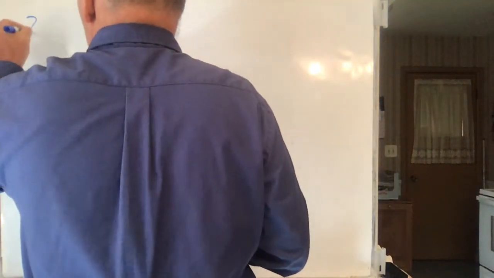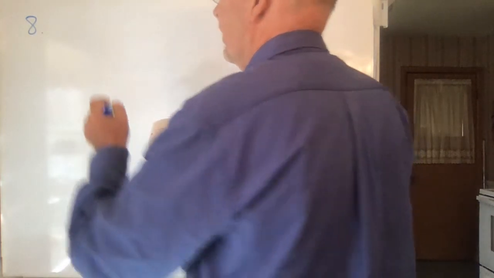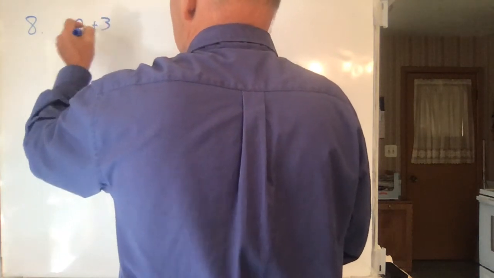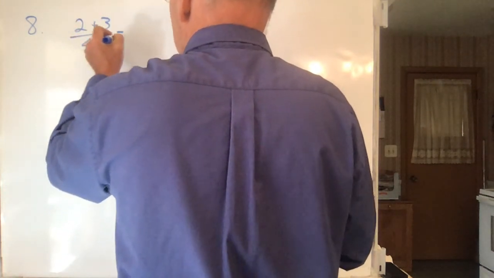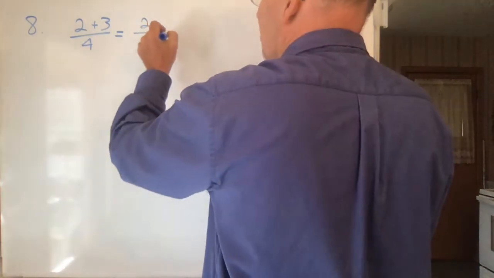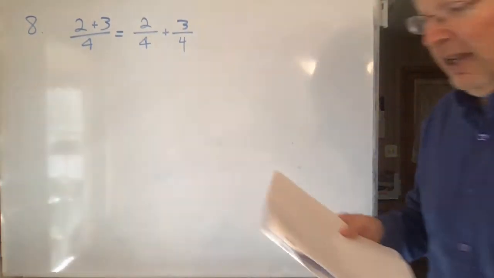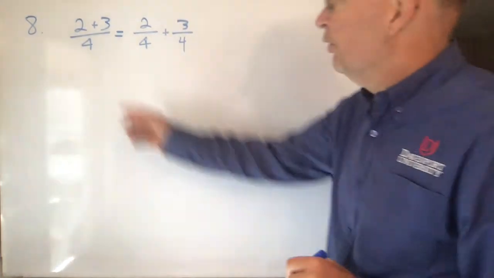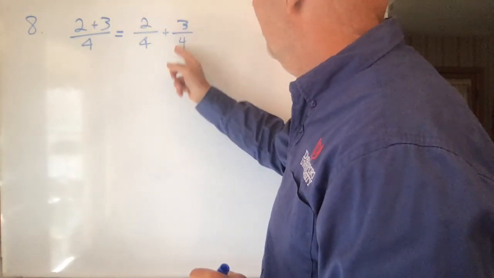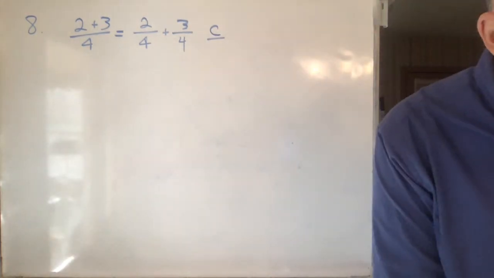Number 8, which of the following is incorrect? So the first one is 2 plus 3 over 4. Question is, is that equal to 2/4 plus 3/4? And the answer is yes. When you have a numerator like that, you can break up the numerator into 2/4 plus 3/4. So I'll put a C for that's correct. So that's not the one we're after.